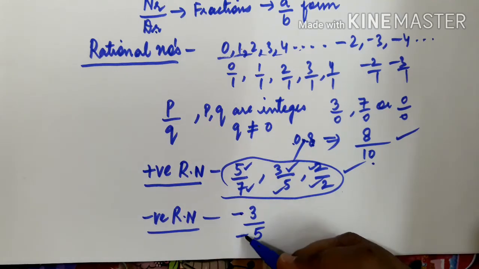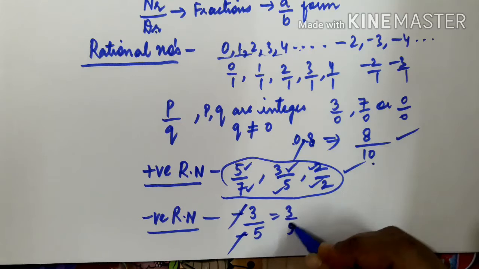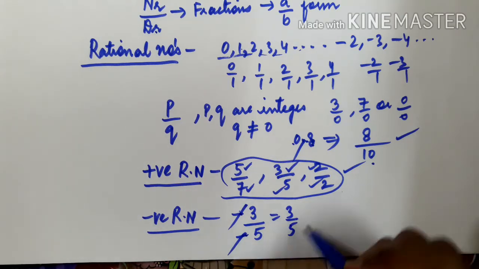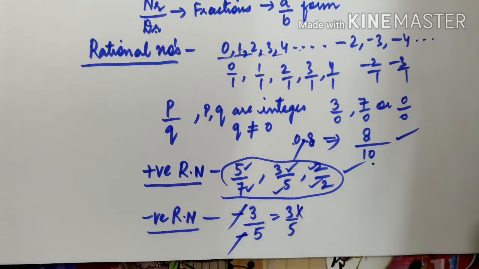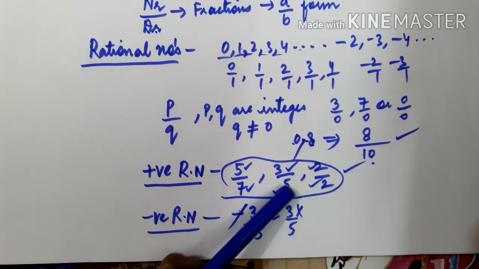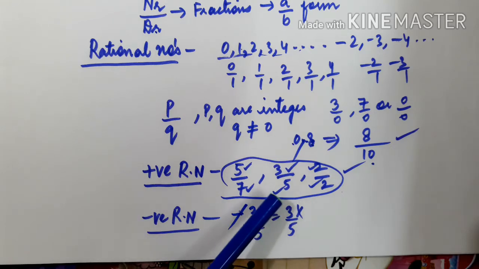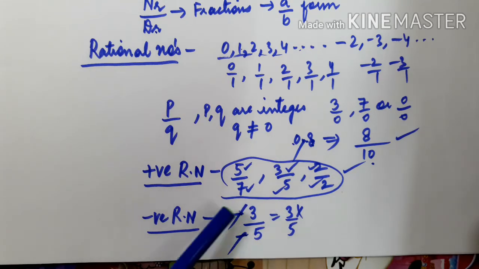Because we have two minuses, so this minus and this minus get cancelled and our answer is 3 by 5. So this is not a negative rational number. If both numerator and denominator are negative, then such a rational number is positive, because a negative number divided by a negative number gives a positive.